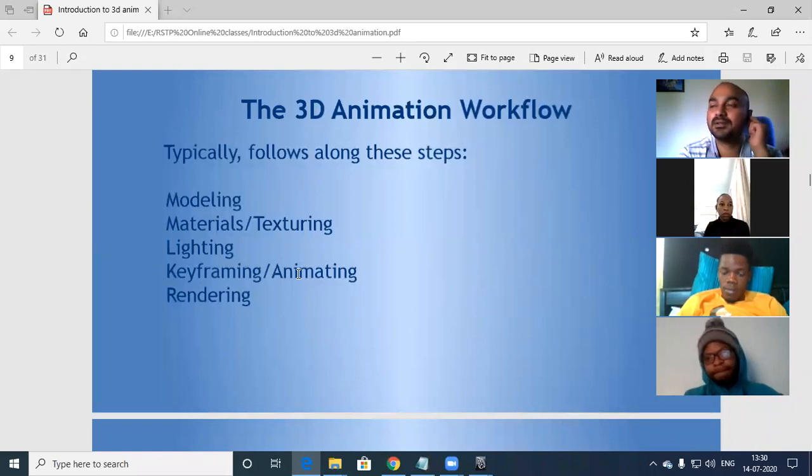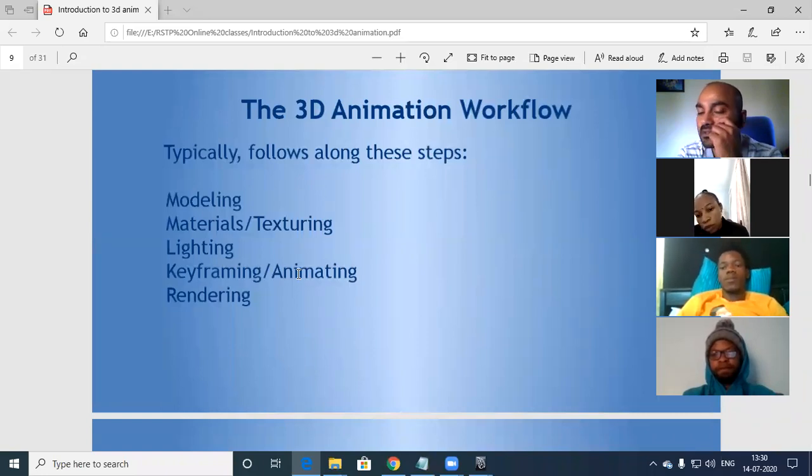Light is a source of energy. The energy consists of a huge amount of photons. What are these photons? When we are working on materials or shading, I'll give a detailed explanation of all these things.